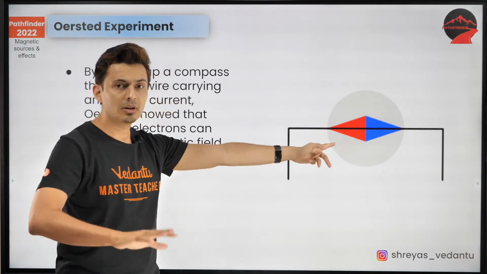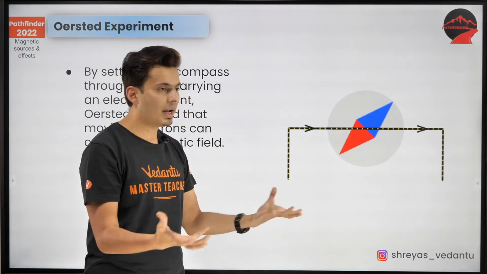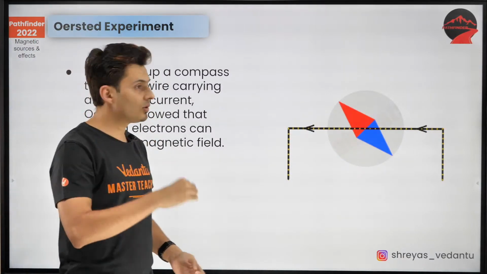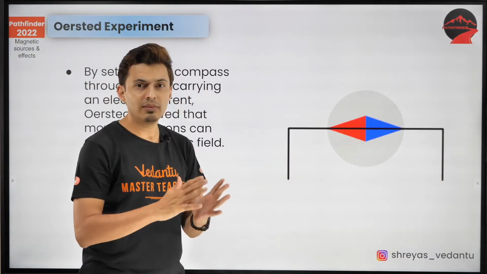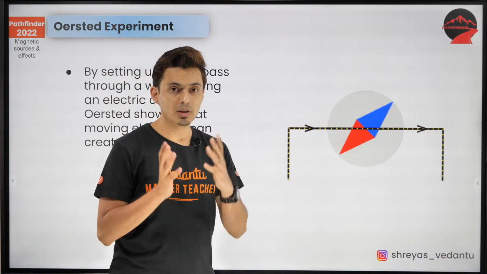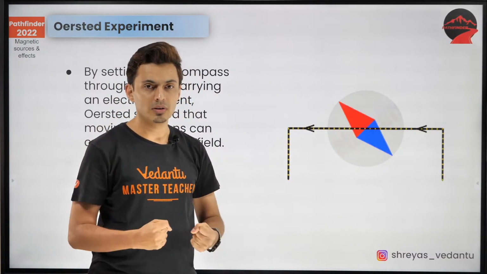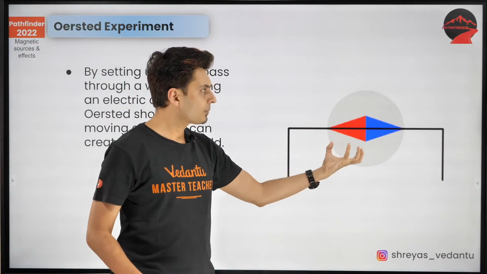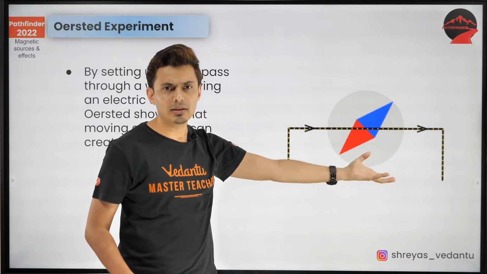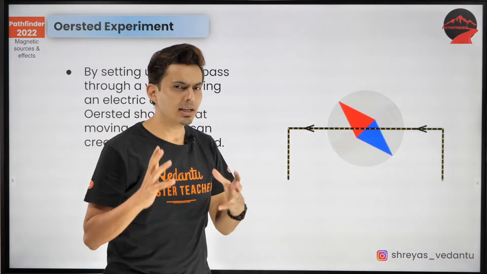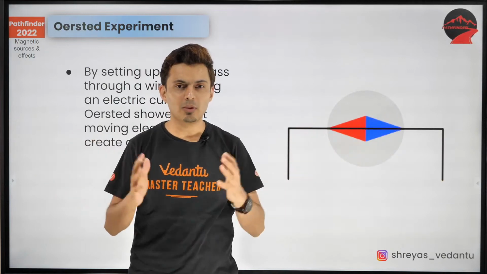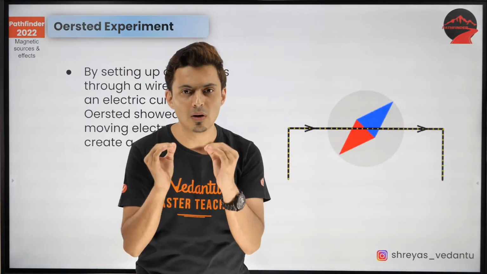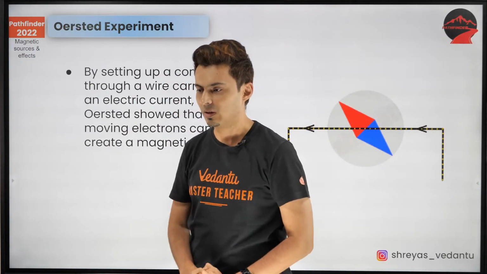No current, no deflection. That shows that there is nothing magnetic around it. It does not behave like a magnet. That's what he saw. In fact, he also saw this. If you pass more current, the deflection was even higher. More the current, more strong the field was. And he also saw this. If you take that deflecting needle far away from the wire, then the deflection reduced. That means as you go far away from that wire, the strength, the intensity of that magnetic field also reduced. That's what he saw.